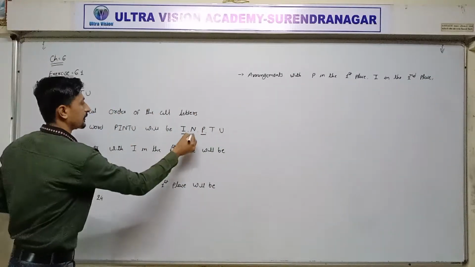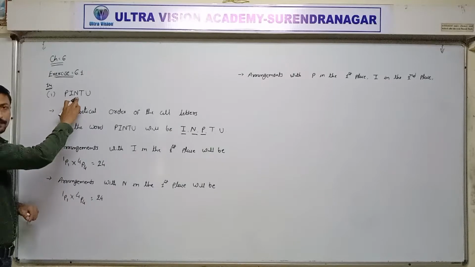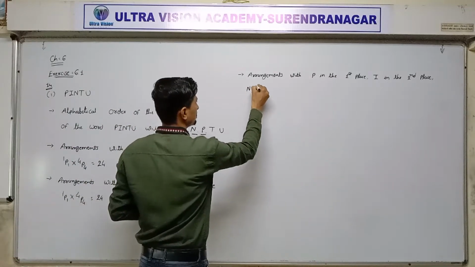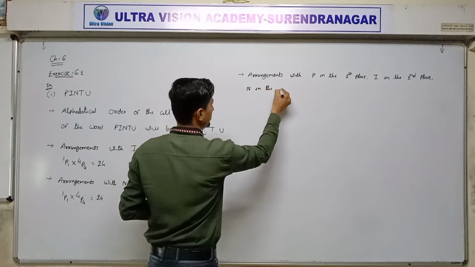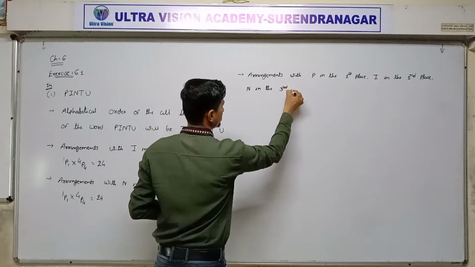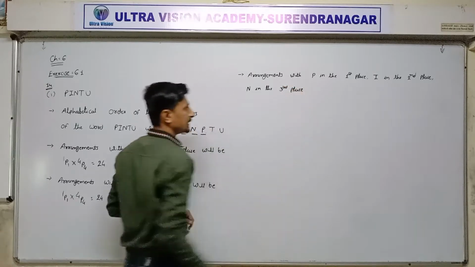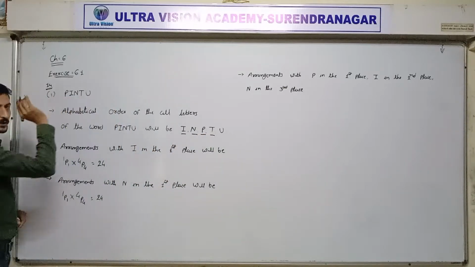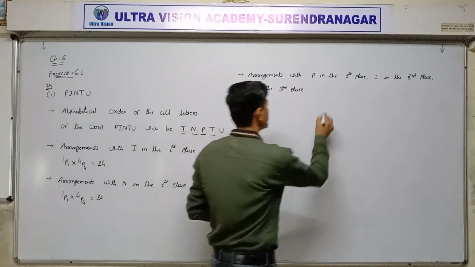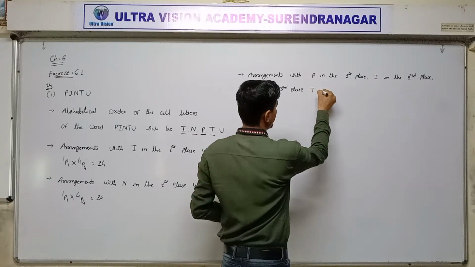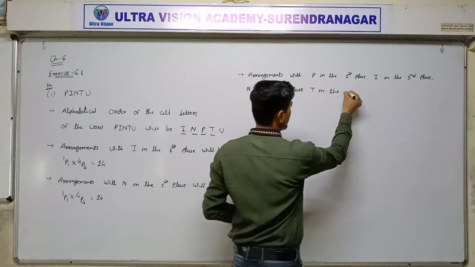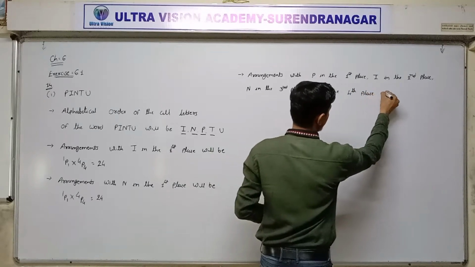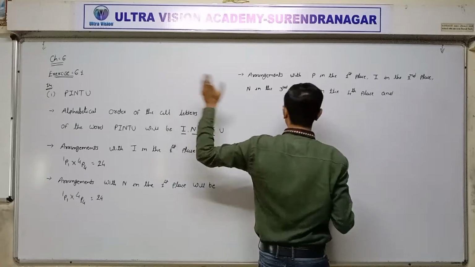Next alphabetically, third place N. In the word Pintu, the third place is already N, so N in the third place. Alphabetically next, the fourth letter T. In our word Pintu, the fourth letter is already T, so T in the fourth place. And the last letter U in the fifth place.